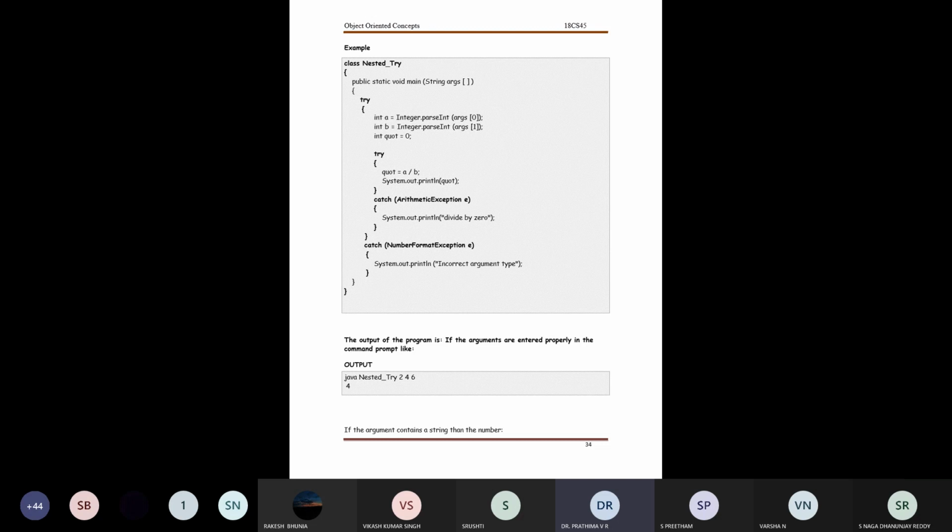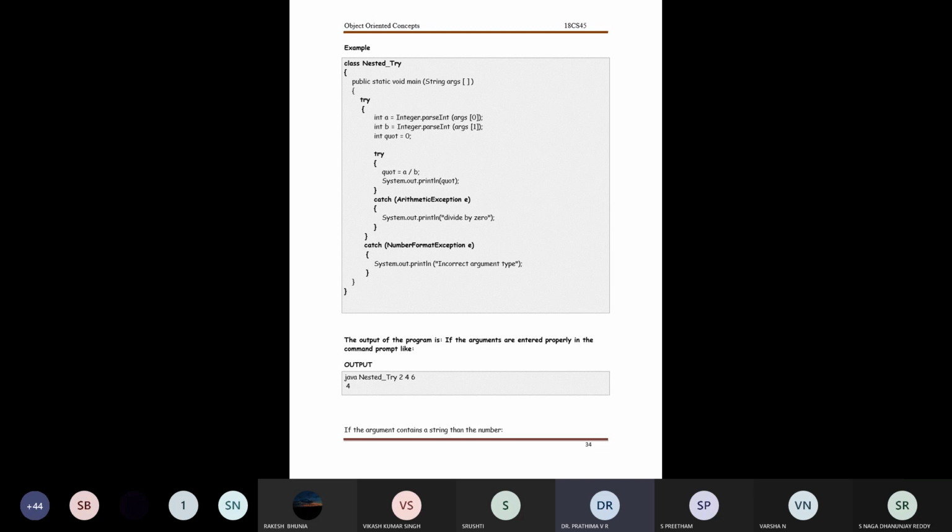If an argument contains a string rather than a number, I need to have the appropriate messages displayed. I consider 24 as the first value, which is argument 0, and argument 1 is the second value, which is 6.